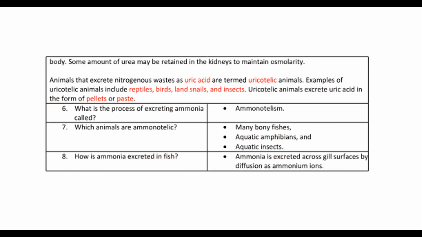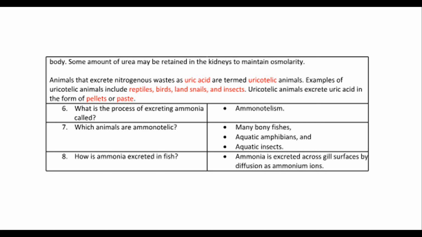Animals that excrete nitrogenous wastes as uric acid are termed uricotelic animals. Examples of uricotelic animals include reptiles, birds, land snails, and insects. Uricotelic animals excrete uric acid in the form of pellets or paste.